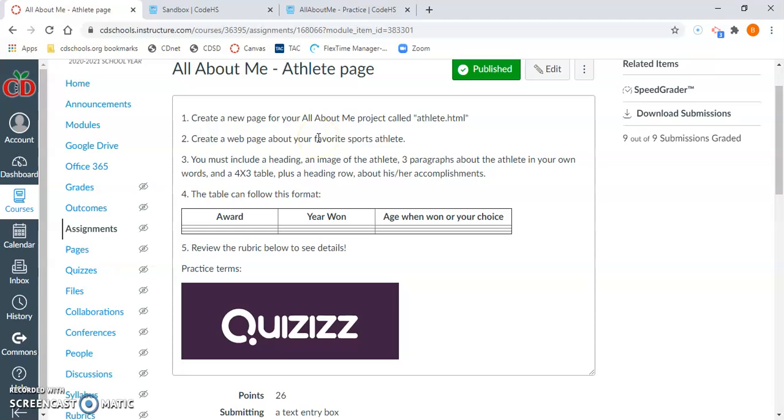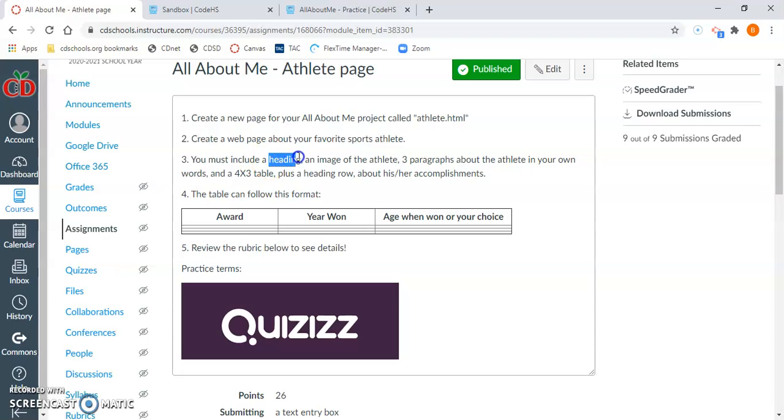Okay, maybe you're not that big into sports. Just choose any athlete. We all know at least one athlete from our day-to-day lives. You can choose them. Okay, step number 3. What do we need to have here? It says we must have a heading, an image of the athlete, 3 paragraphs about the athlete in our own words, and a 4x3 table with a heading row and his or her accomplishments. So let's take this one step at a time.